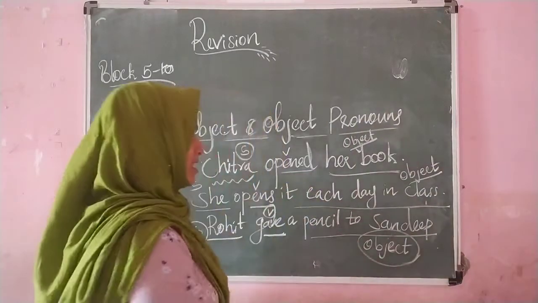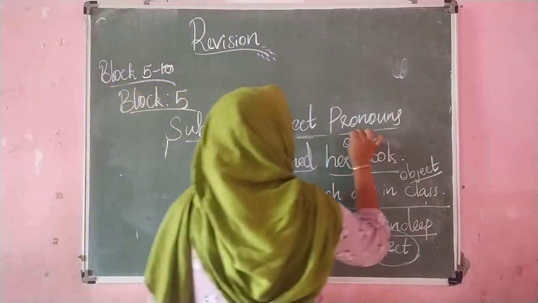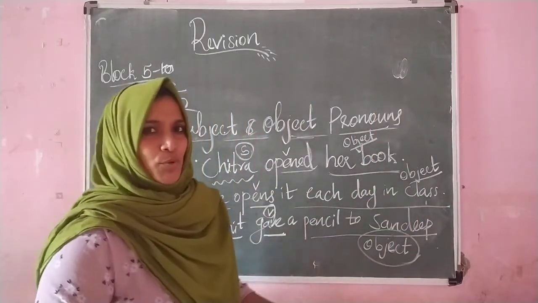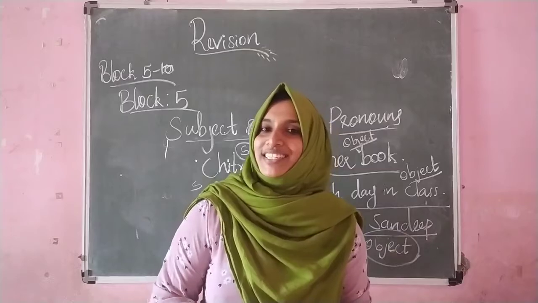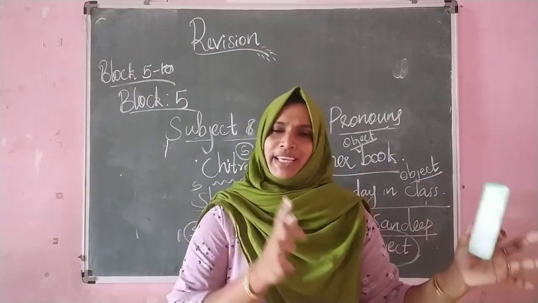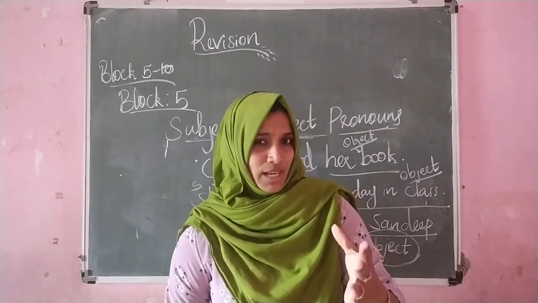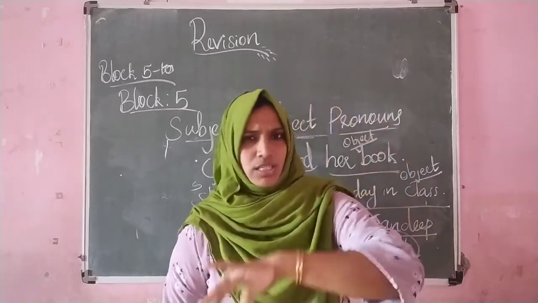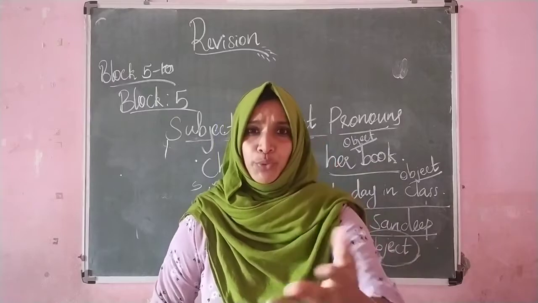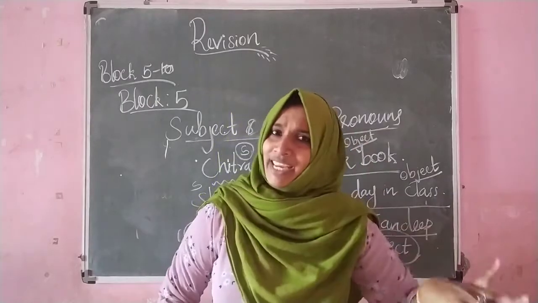And what do you mean by subject and object pronouns? Pronouns means what? Pronouns means the short words that we use in the place of nouns. For example, he, she, they, we, us, them, their, you, your, me, mine.